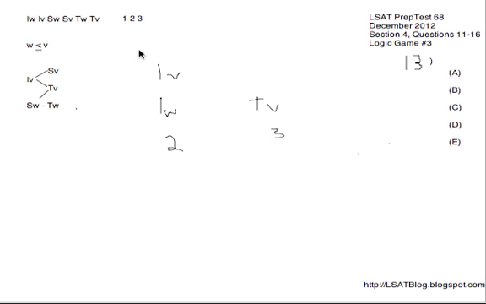So we have these three guys right now. We know that IV is before SV, forcing SV to be on 3 as well. And then we have SW and TW. We're not sure exactly where those guys are going to fit in. But they're asking us simply what must also be 2 days. We know that IW is 2, which forced IV to be 2. So IV on 2, choice A, is our answer for number 13.